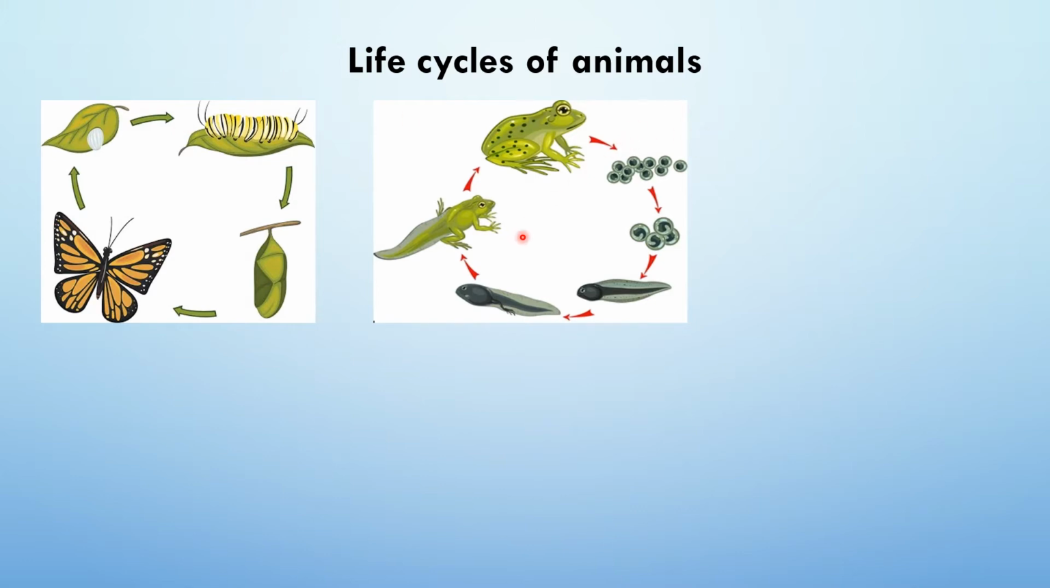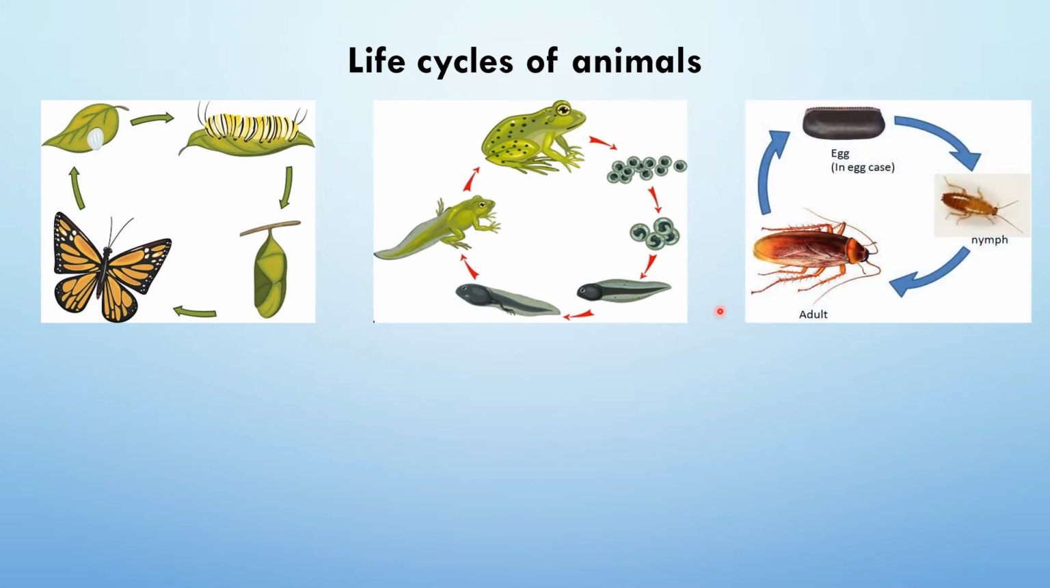So now let's move to the other diagram. Here you have the life cycle of the cockroach. So the adult cockroach lays eggs, and these eggs hatch to produce the nymph. So if you consider the morphology of the nymph and adult, they are somewhat similar. So you cannot find more morphologically different stages in the life cycle of the cockroach as you find in the life cycle of the butterfly.